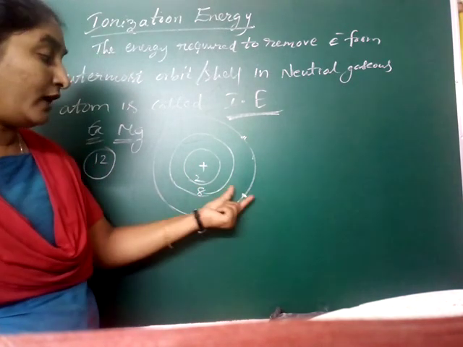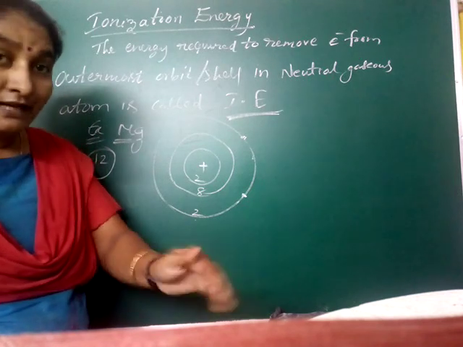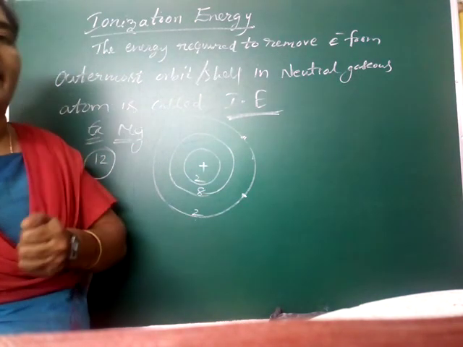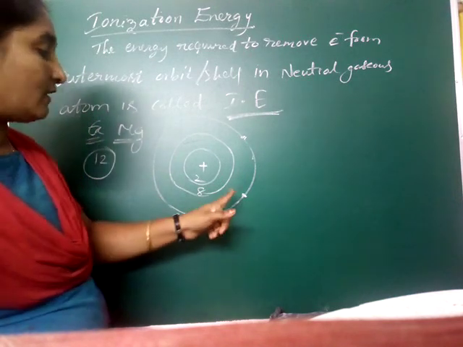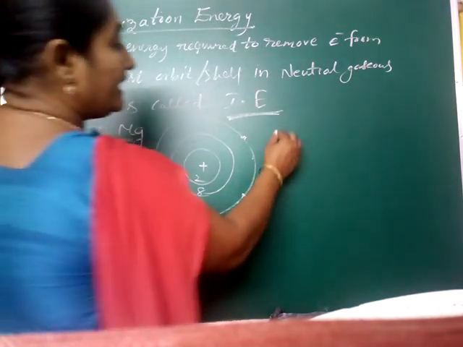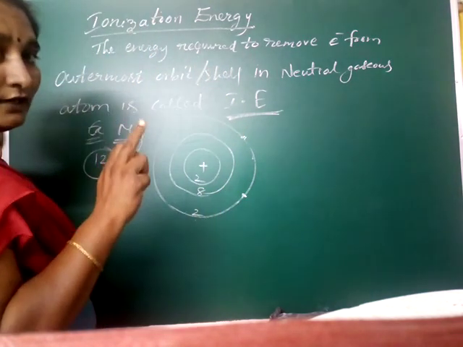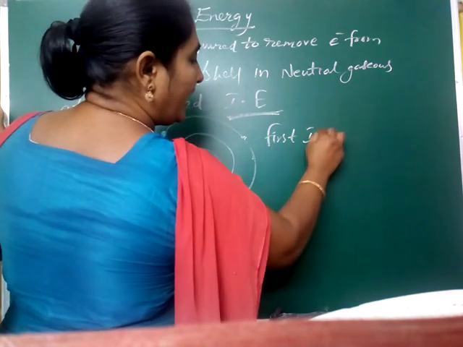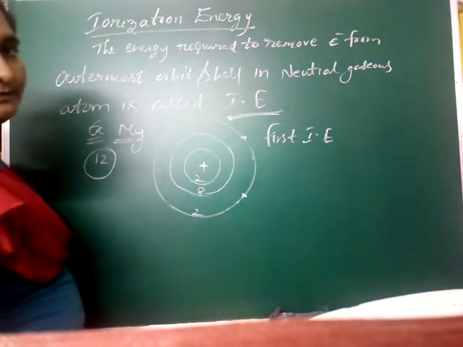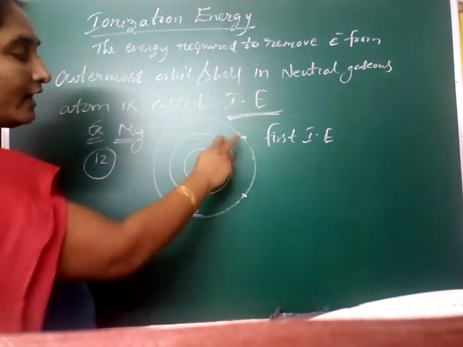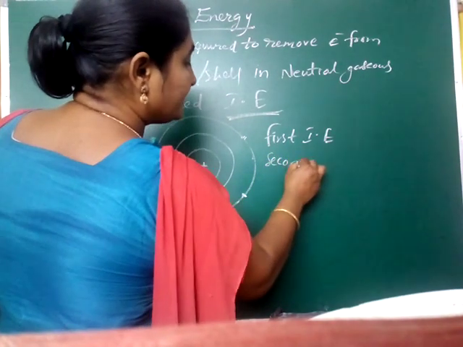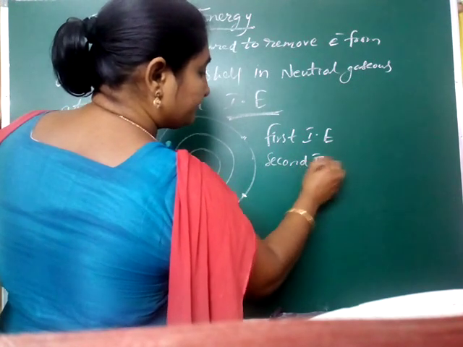Then you have to remove an electron, so you have to apply some energy to remove that electron. That energy is called the ionization energy. Here we take out one electron, that is called the first ionization energy. After that, if you remove another electron, it is called the second ionization energy.